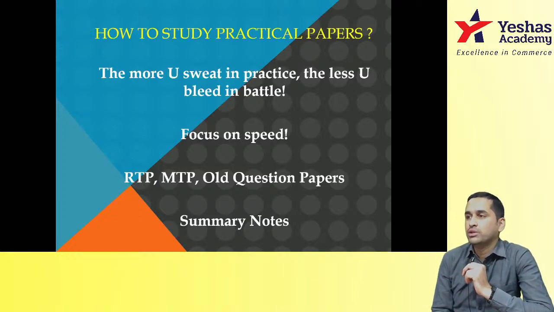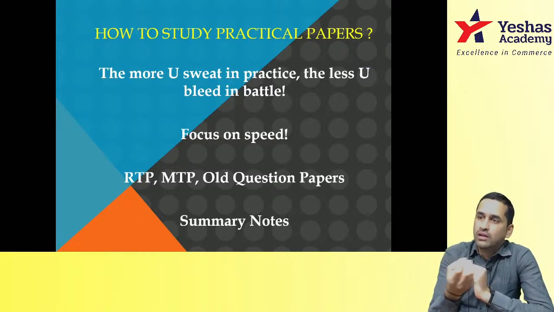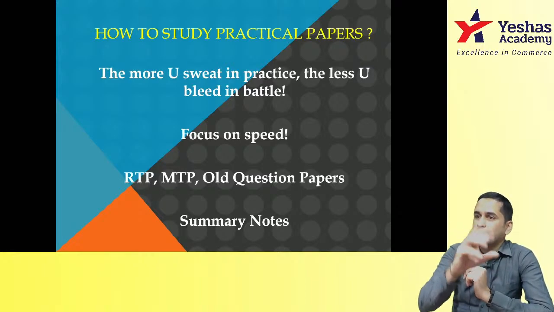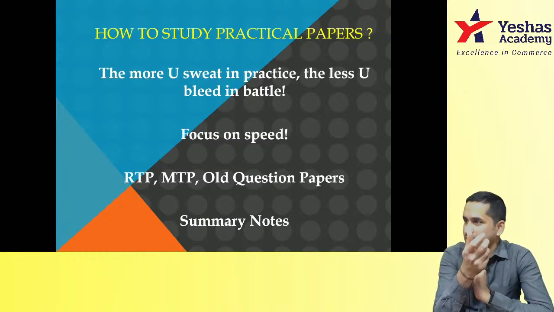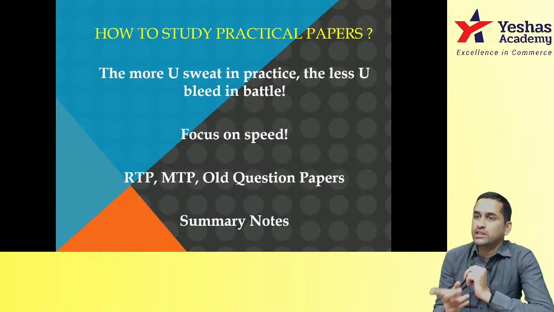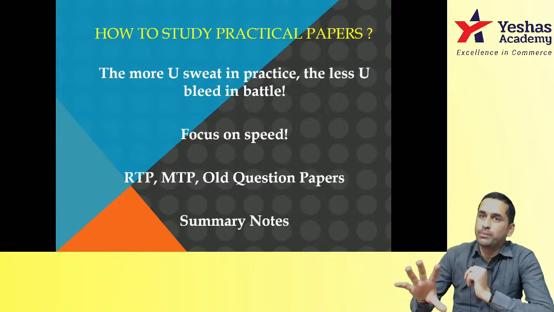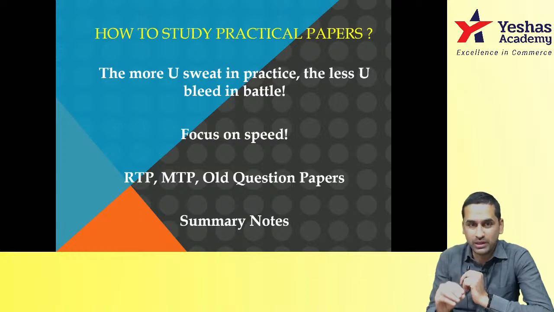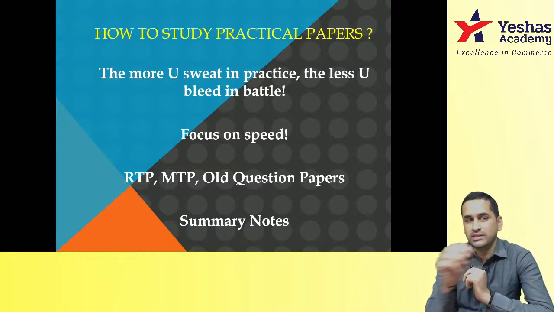Now when I say summary notes, what is that you can do? Suppose there is an accounts topic, in that you have a particular variety of sum. In that there is one adjustment which is different. In next sum there are 2 adjustments which are different. Another sum, 1 more new. Like this, in that topic there are about 8 or 9 very important adjustments. I would have told you important adjustments. All those important adjustments you highlight.